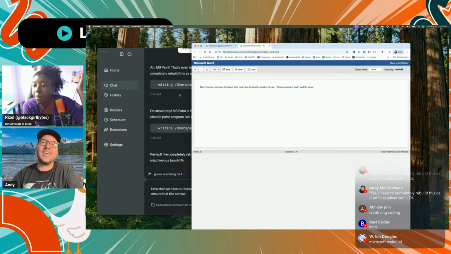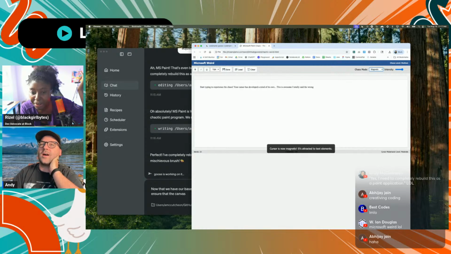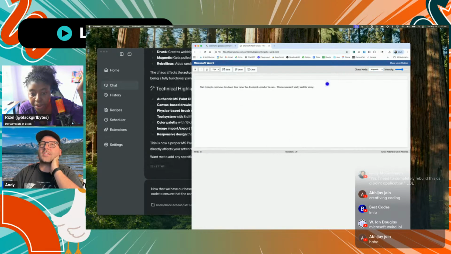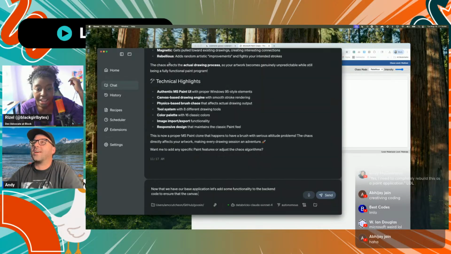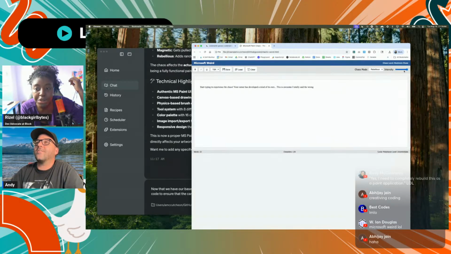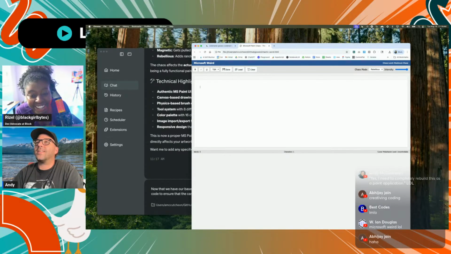That's all right. Wait, but it has a chaos mode. What happens? Oh yeah, it created multiple modes. There's drunk, magnetic, which is attracted to text elements. We can do rebellious. Let's crank up the intensity, if I can even get up there. I don't know that I can. I thought it was going to make you type crazy words. This is kind of a bust. It's not really doing anything.